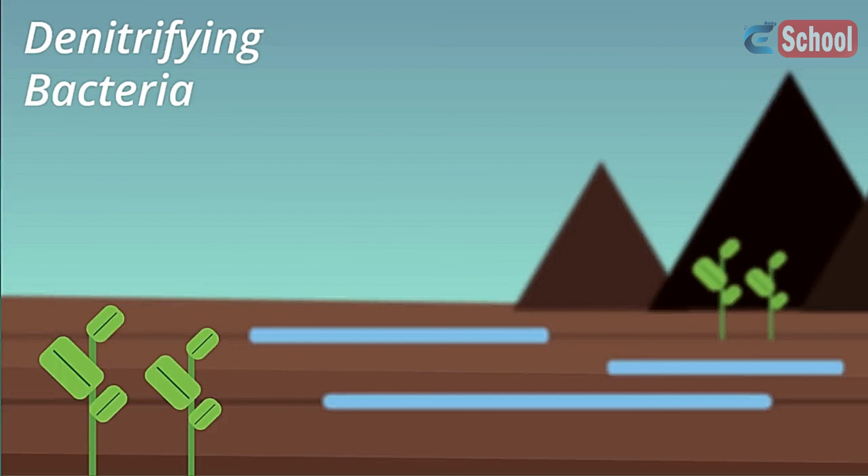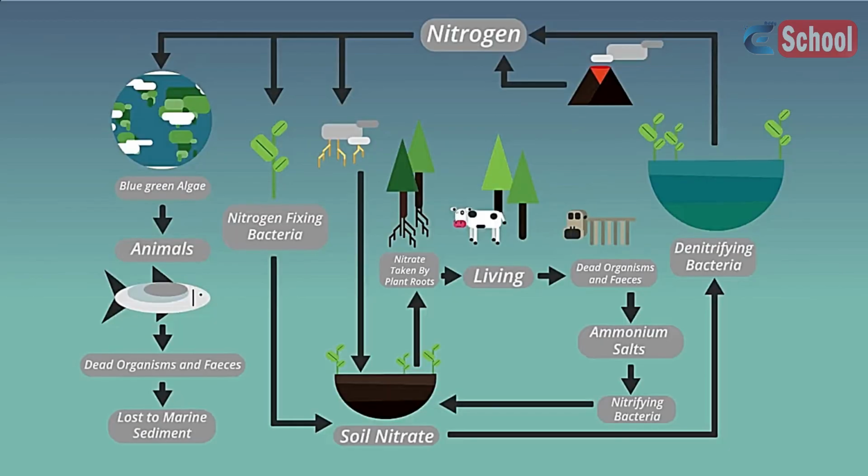So from this video, you should now understand how the nitrogen cycle works. Nitrogen is essential to life, and so needs to be fixed in nitrates for plants and therefore animals to access it. Nitrogen is continually cycled through the air, soil, living things and water systems.